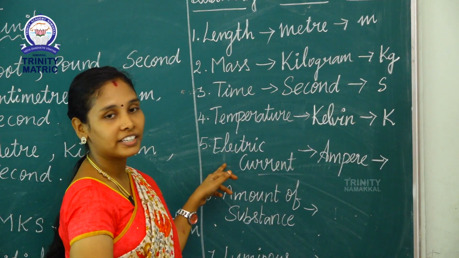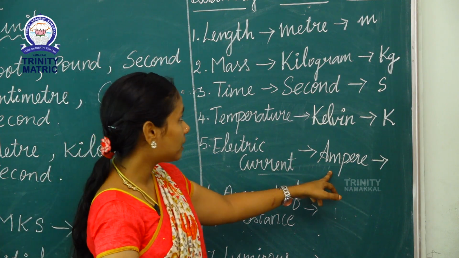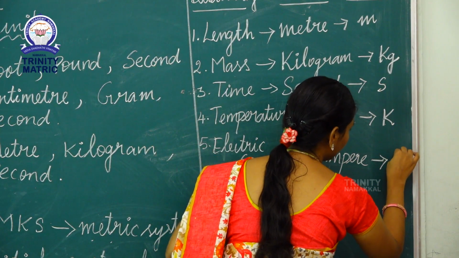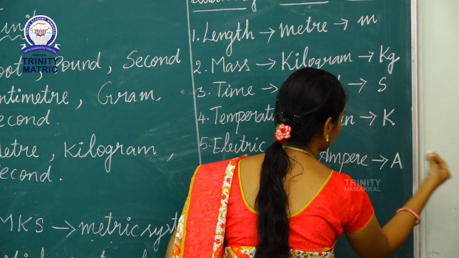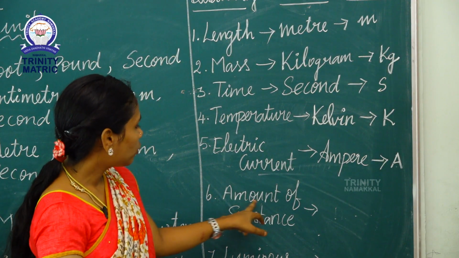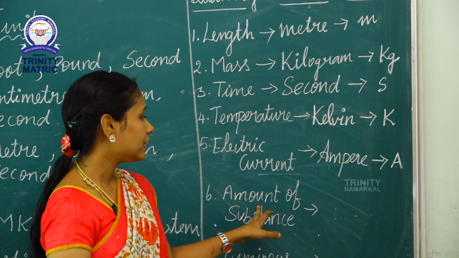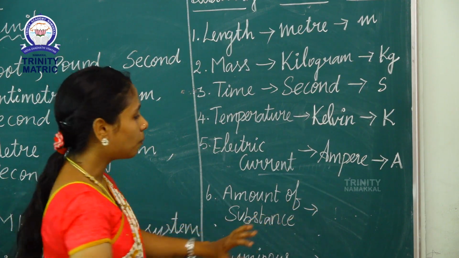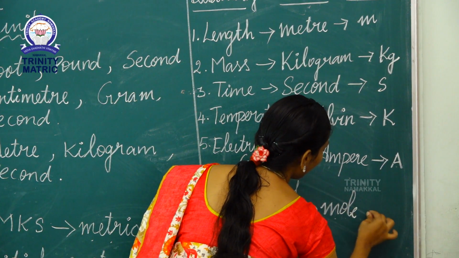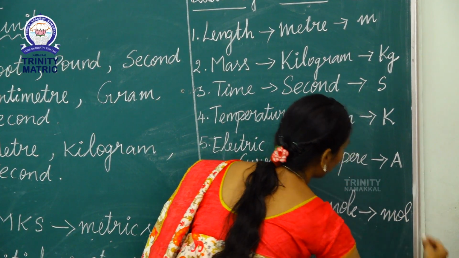The fifth quantity is electric current. The unit of electric current is ampere and the symbol is A. Next one, amount of substance. The unit of amount of substance is mole, M-O-L-E, and the symbol is mol, M-O-L.